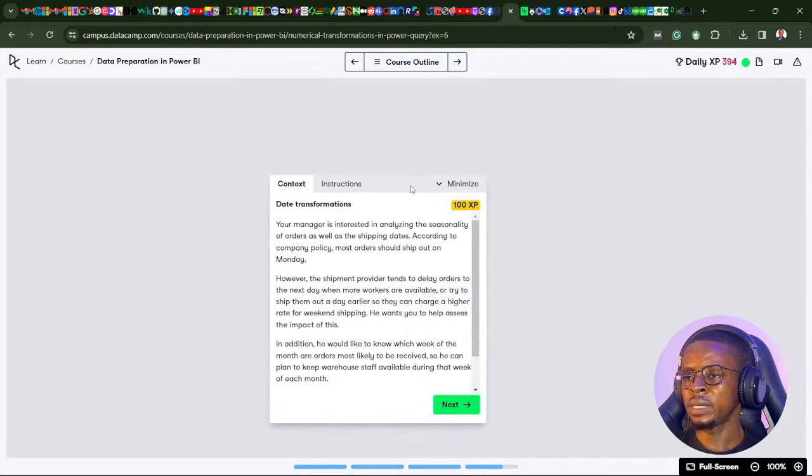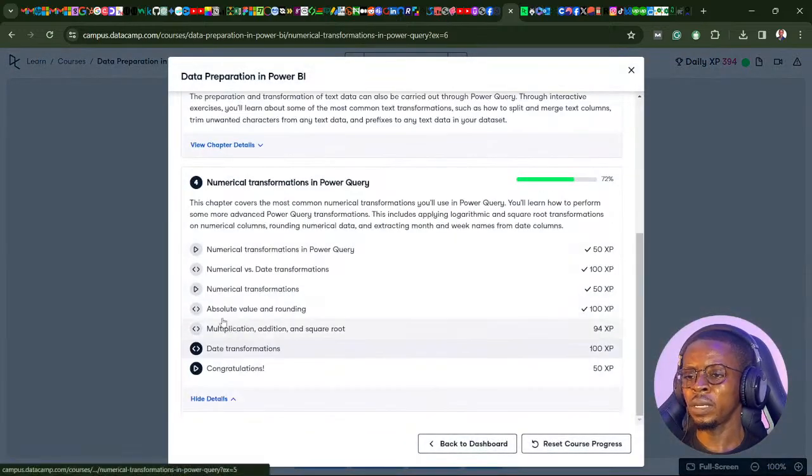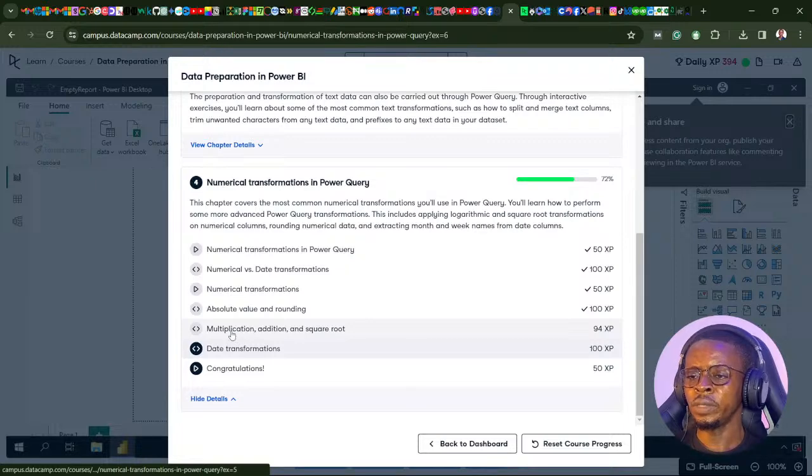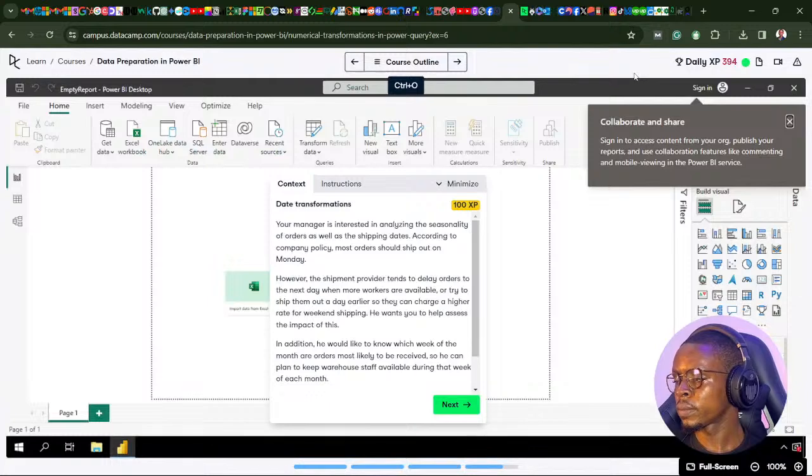And this is the last part, date transformation. So we've worked with number, absolute value, and rounding. We did multiplication, addition, and square roots. I want to do some date transformation real quick here.